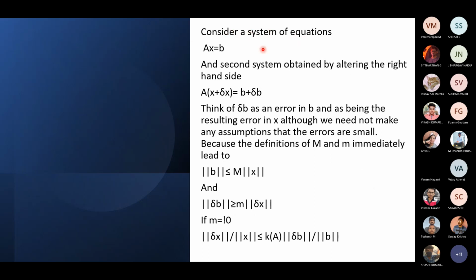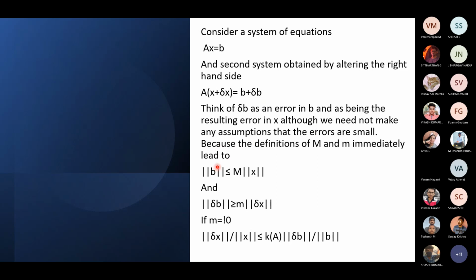Consider a system of equations AX equal to B. We'll also consider a system of equations by adding an error in B as delta B, which will also change X by delta X. So think of delta B as an error in B and delta X as the resulting error in X, although we need not make any assumptions that the errors are small.